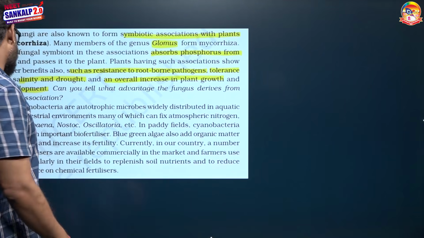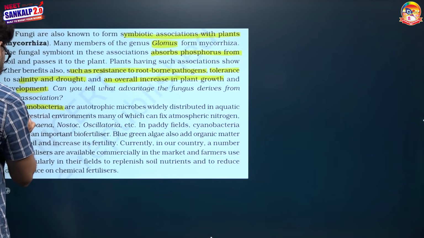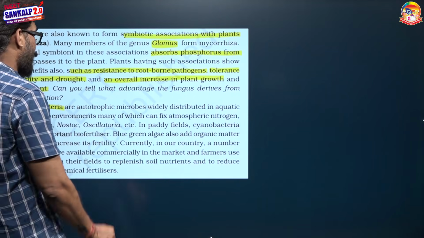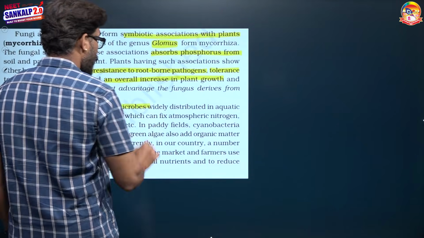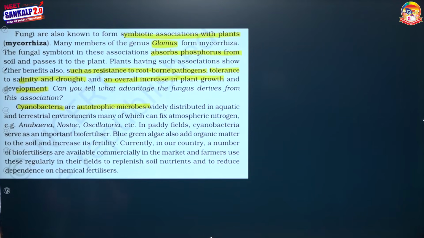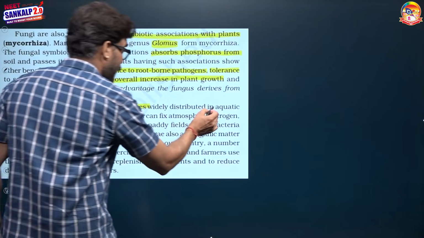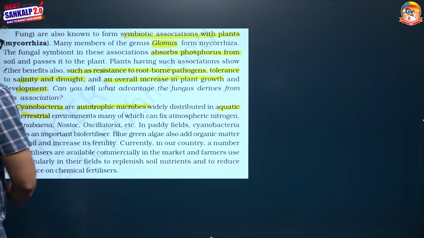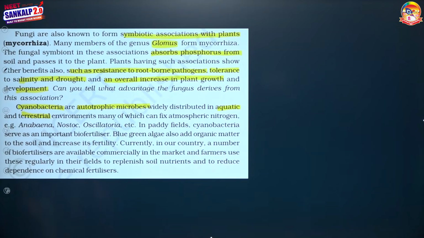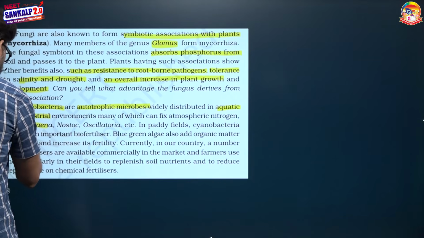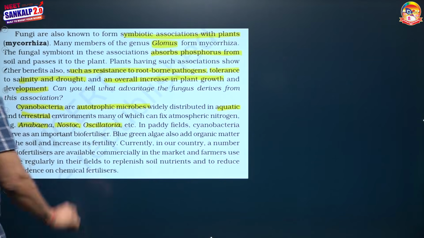Cyanobacteria are autotrophic microbes widely distributed in aquatic and terrestrial environments, both aquatic as well as terrestrial. Many of them can fix atmospheric nitrogen, such as Anabaena, Nostoc and Oscillatoria.